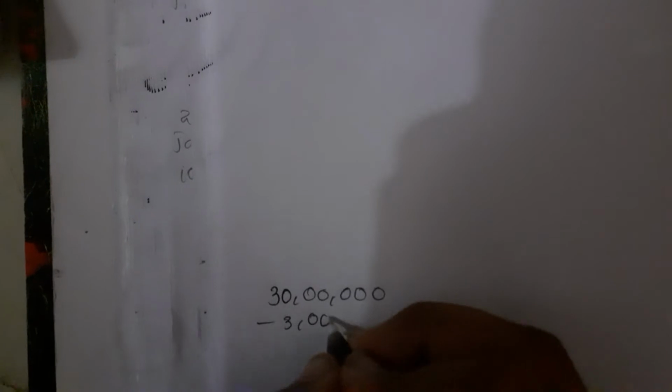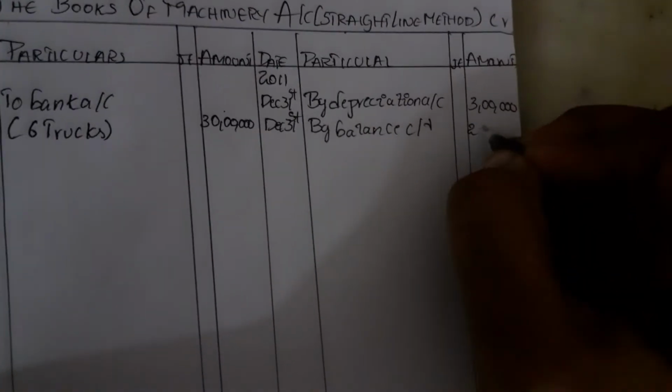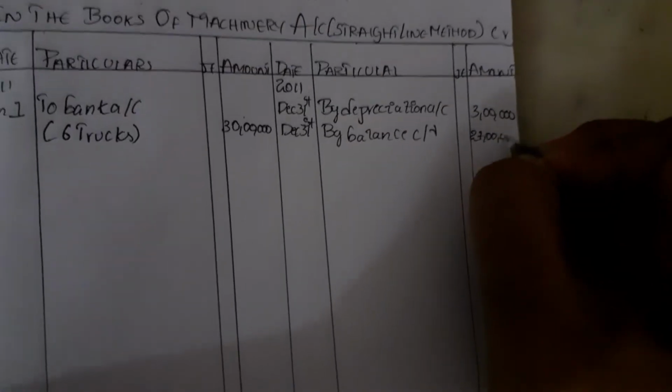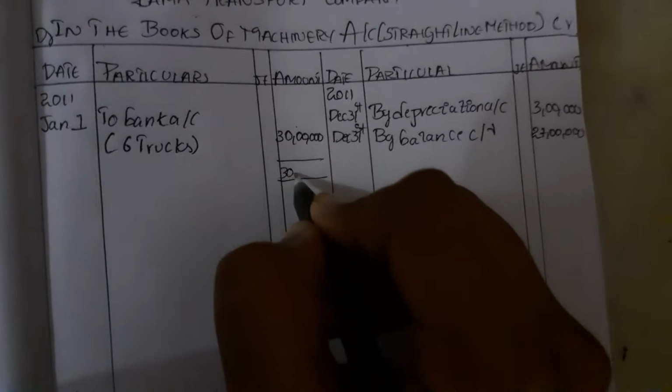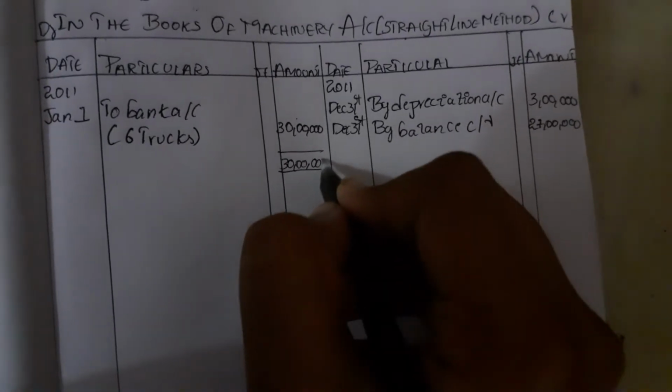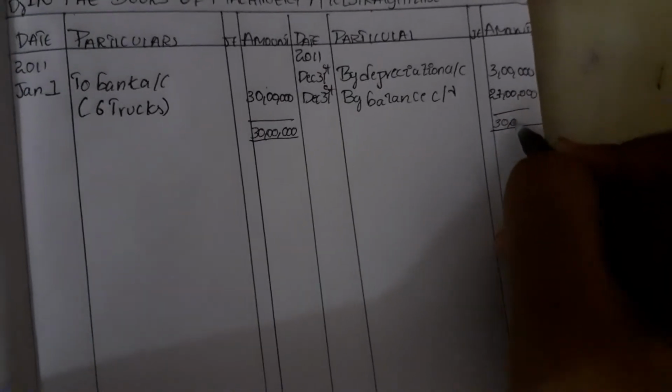Now 30 lakhs minus 3 lakhs. The answer will be 27 lakhs. So we'll write 27 lakhs. Here the amount is 30 lakhs. The equal amount is 30 lakhs.